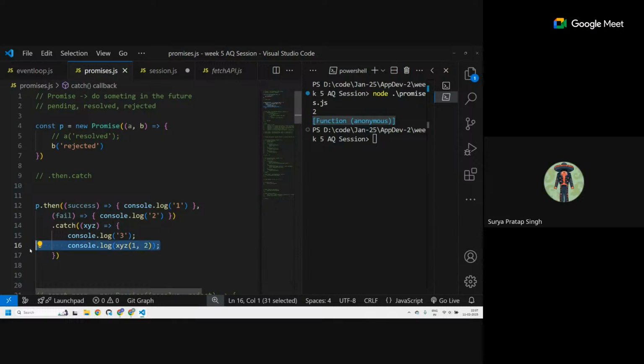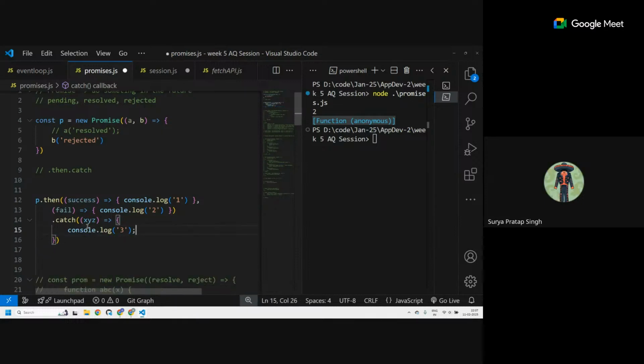Let me remove this line. 2 will be printed. Will the next dot catch be printed? No, sir. We have handled it all.